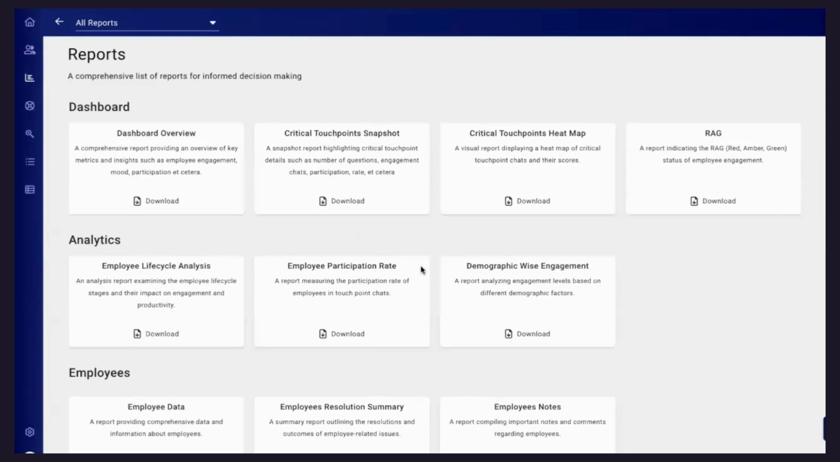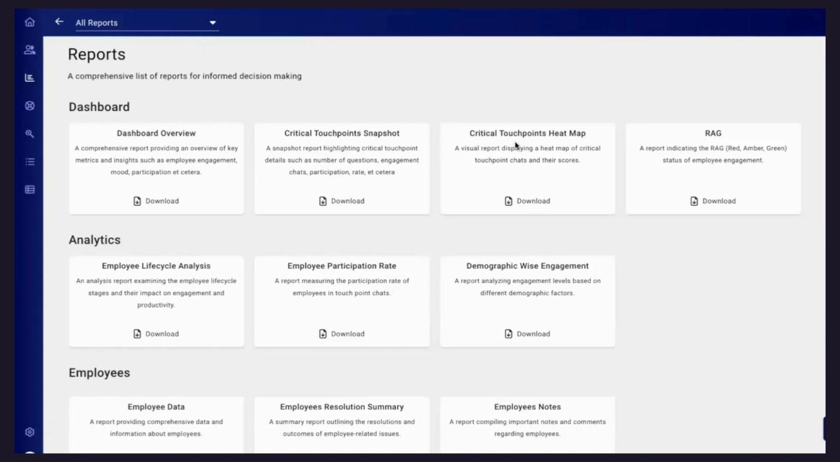This is the complete list of reports, like dashboard overviews for different functions, demographics, critical touch point snapshot, where you can see reports for 3 months, 9 months, 12 months separately. You can also download reports. This is the engagement report of employees completing 3 months, completing 1 year, completing 2 years, like that. Critical touch point: touch point-wise heat map around driver engagement score.